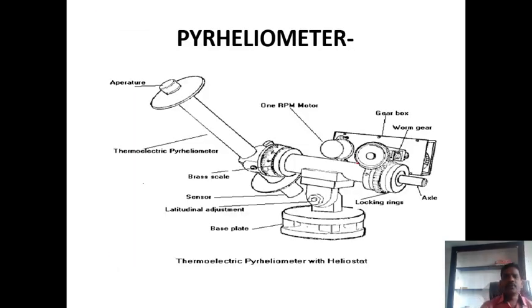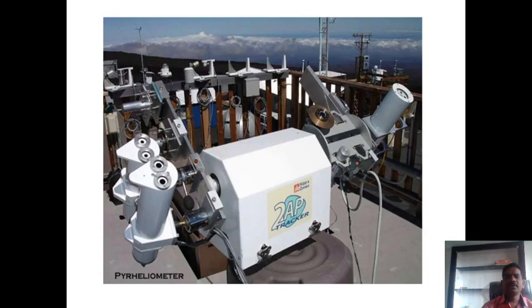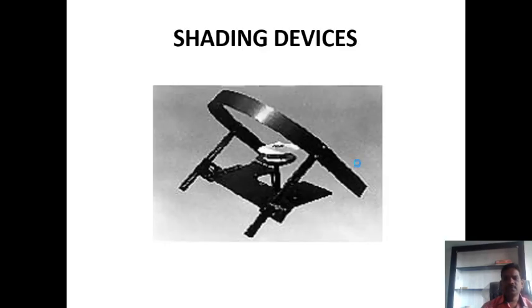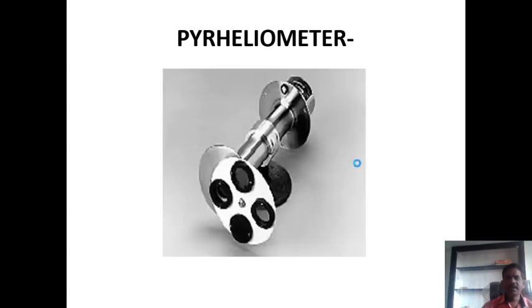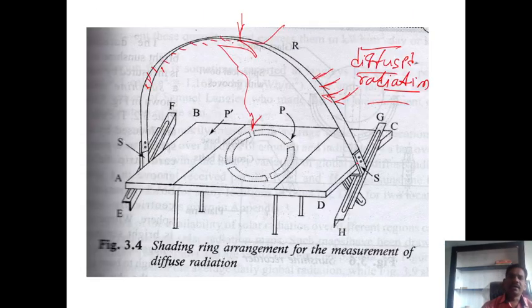So this is the diagram of these pyrheliometers. Okay, Angstrom pyrheliometers. These are the figures. Some figures we have. Right, guys. So in this way we can measure the solar radiations.